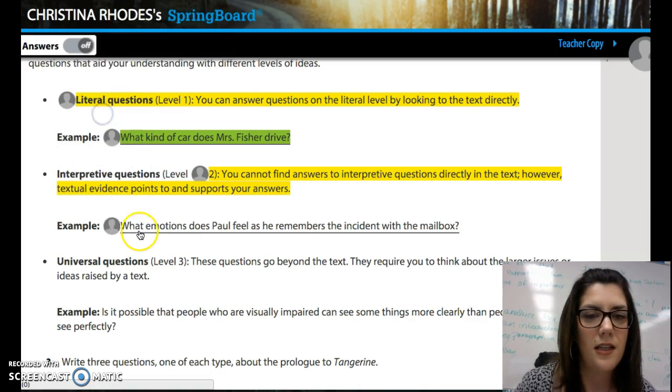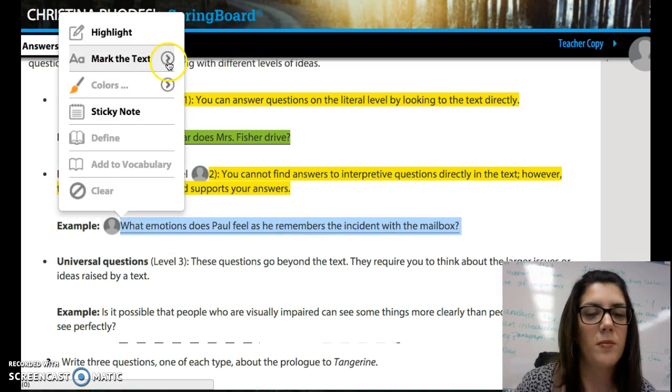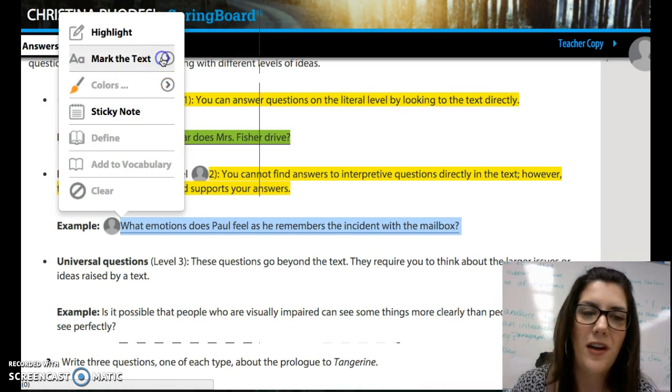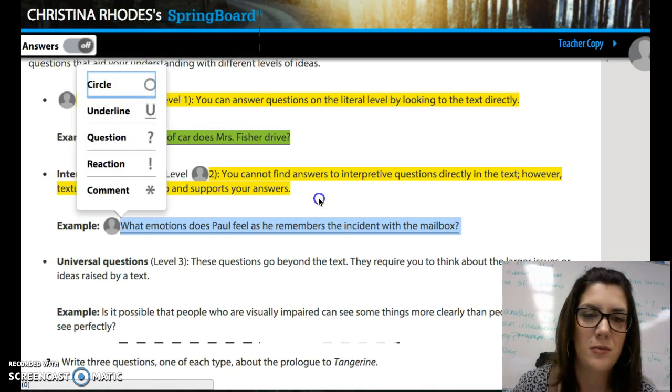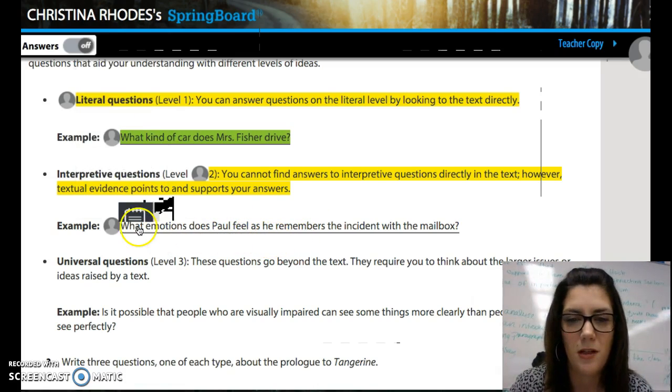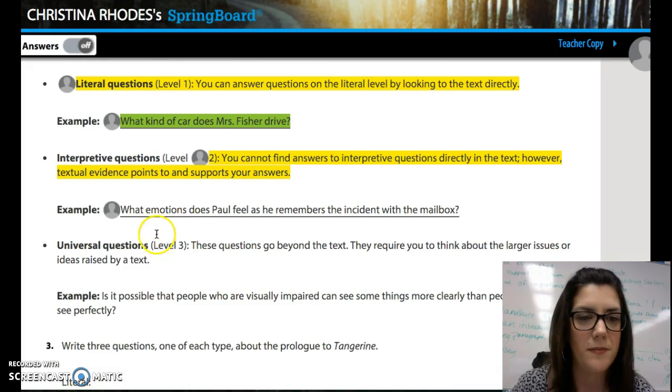So you're thinking a little deeper here. You're not just looking at the text and answering like what color, okay? You're making an inference. You have to think a little deeper on this piece. So it says, what emotions does Paul feel as he remembers the incident with the mailbox? It's also some of your opinion.